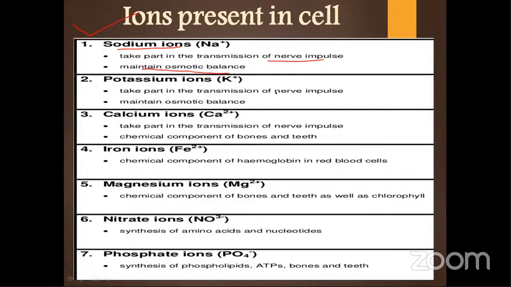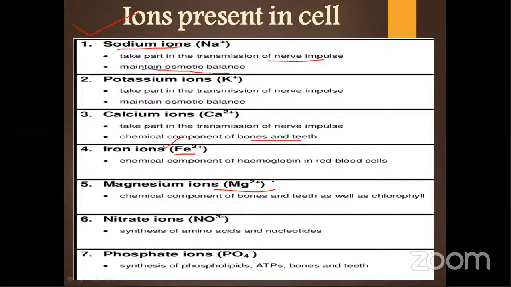Potassium is also part of nerve impulse transmission, and it also maintains the osmotic balance. Calcium is a chemical component of teeth and bone. No need to remember that. Basically calcium ion is important for several reactions occurring in your mitochondria and chloroplast also. Apart from that, iron is a very important part of your ETS, that is the electron transport system. There iron plays a very important role.